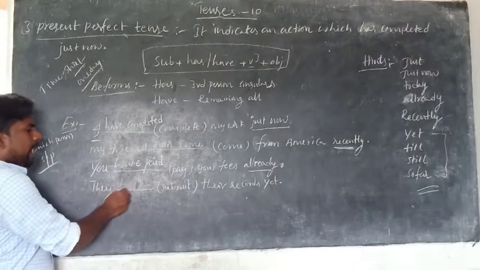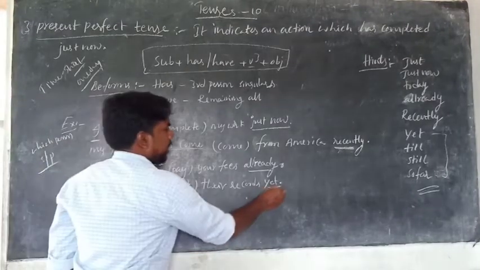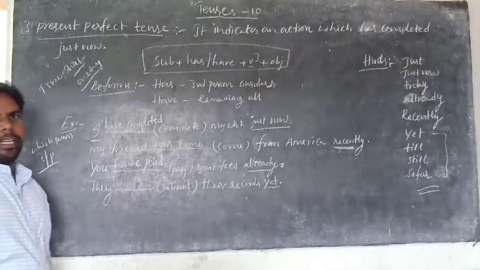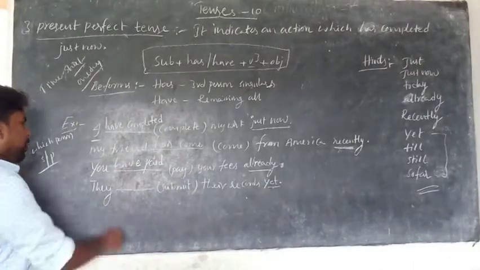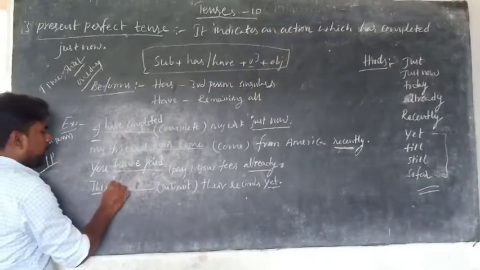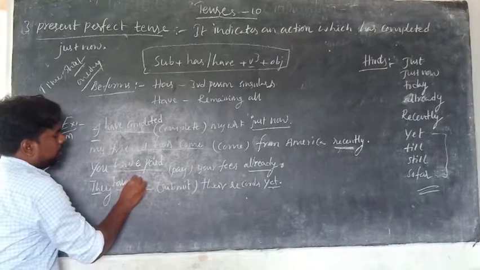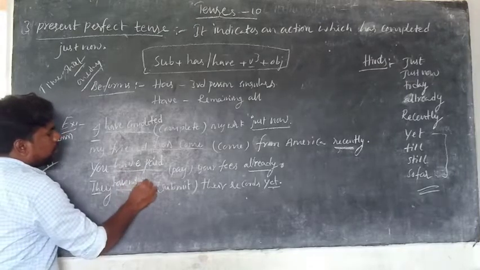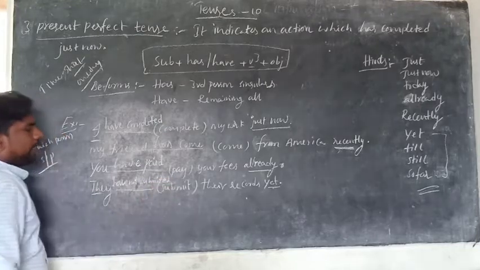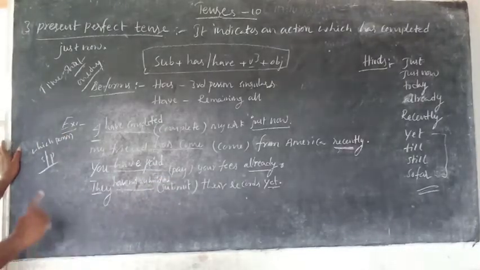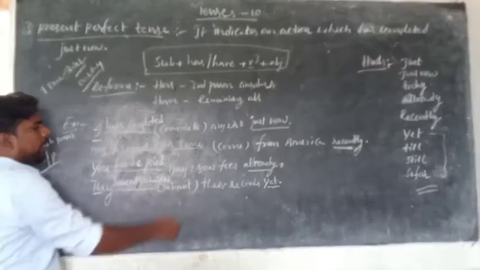Next one: they dash submit their records yet. Yet is the negative one. When there is yet, you have to use the negative form. So they is third person plural, so have. Negative form, not. They have not submitted. When there is yet, you have to use negative. They have not submitted their records yet.